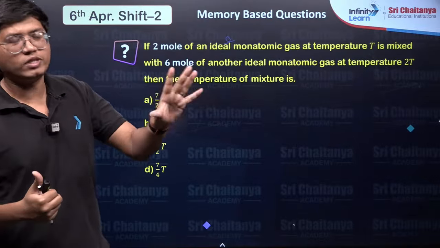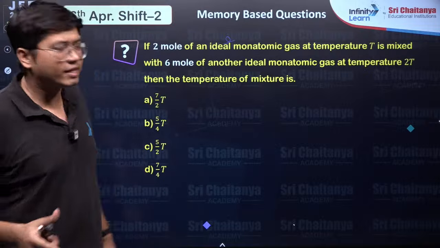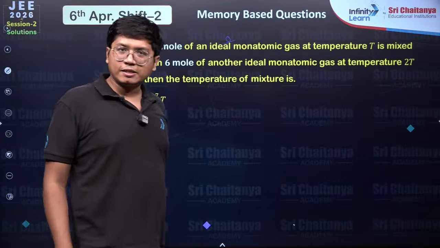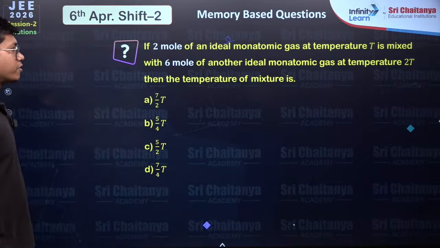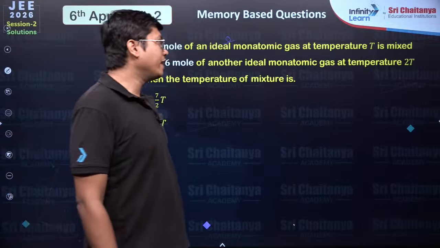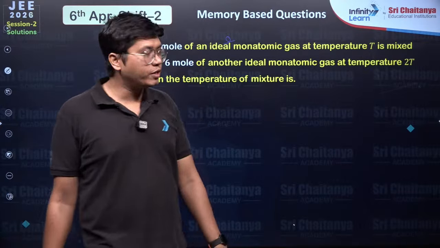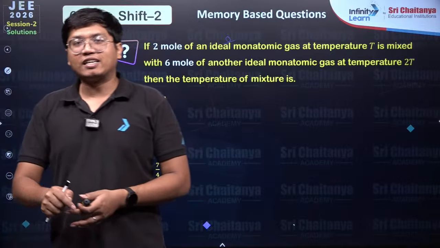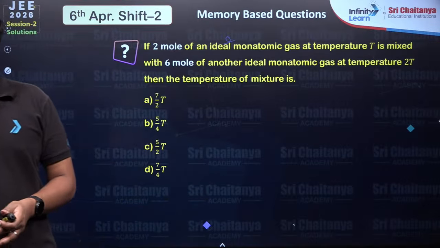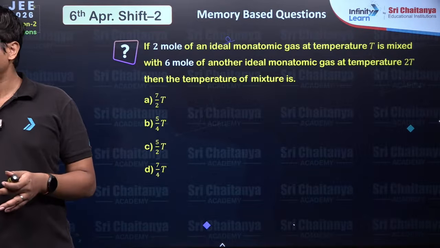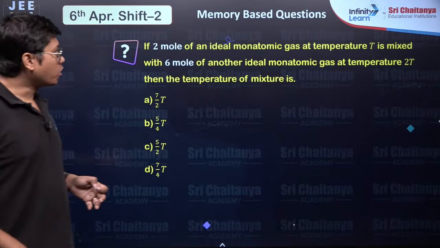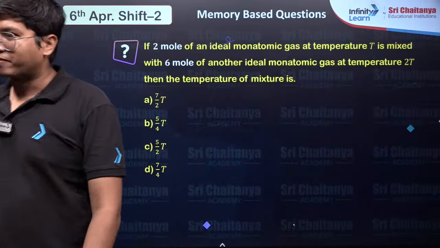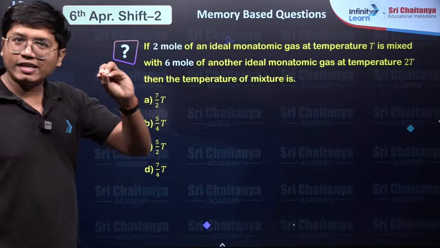Aloysius said today morning is the only one I felt is time consuming. Rest, it's very easy. Now, 2 moles of an ideal monoatomic gas at a temperature T is mixed with 6 moles of another ideal monoatomic gas at a temperature of 2T. Then the temperature of the mixture is? I had done this very question in class. Right? So over here, tell me the answer. Let's see, and see how easy they have made it.